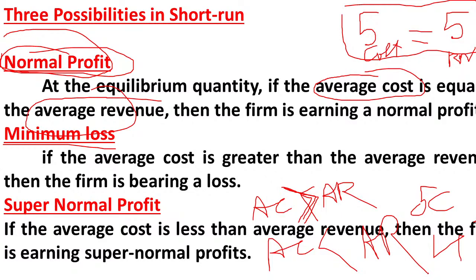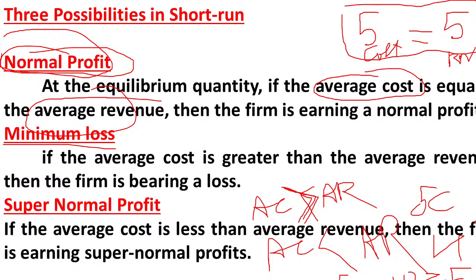For example, imagine I have produced a pen. To produce one pen I have spent 5 rupees, and I am going to sell this pen at 10 rupees. It means I am going to make a profit of 5 rupees. So this is known as the supernormal profit.